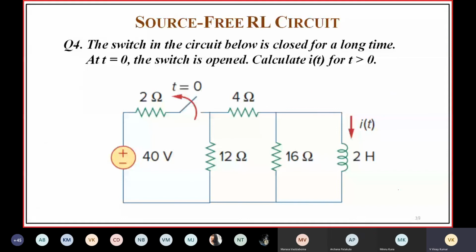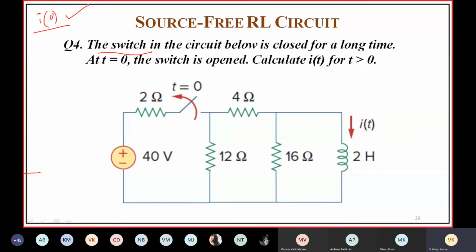Okay. Limit. Okay. Now, coming to this circuit. The switch here, initial value is not given. I of 0 is not given. We have to find this value.